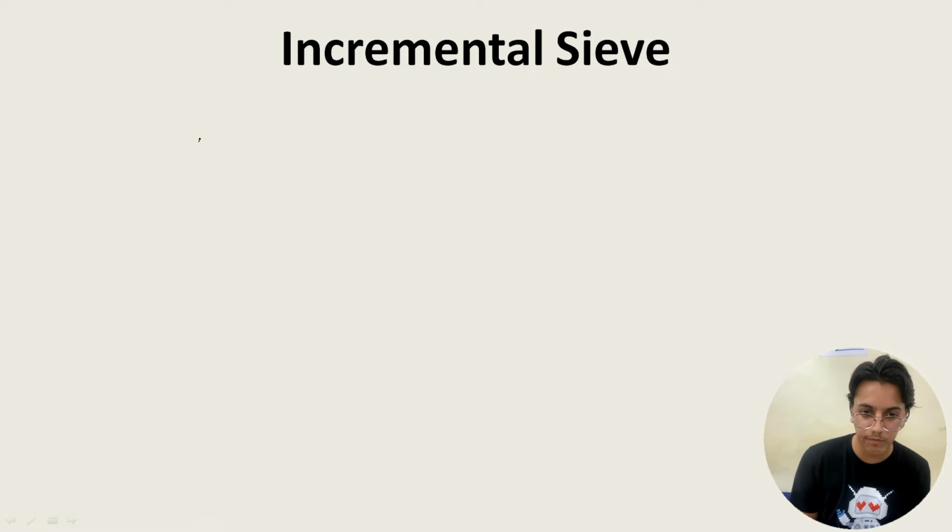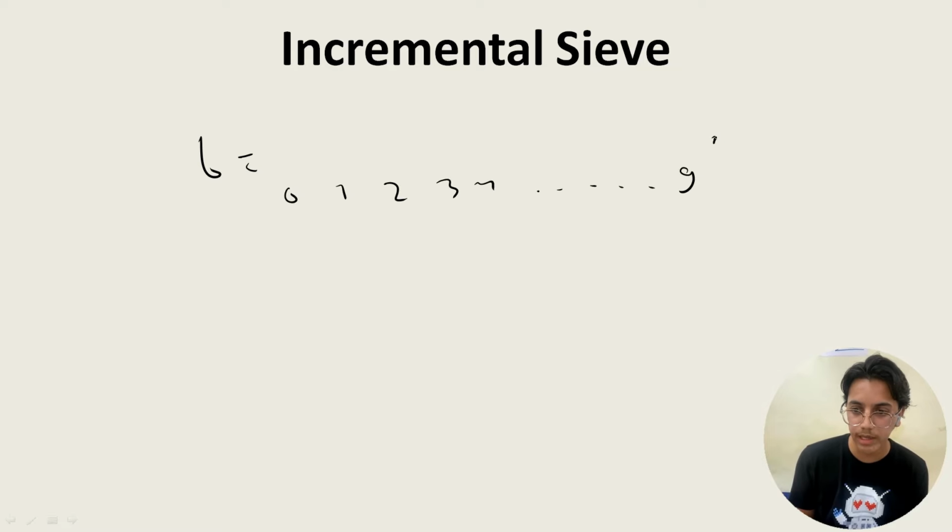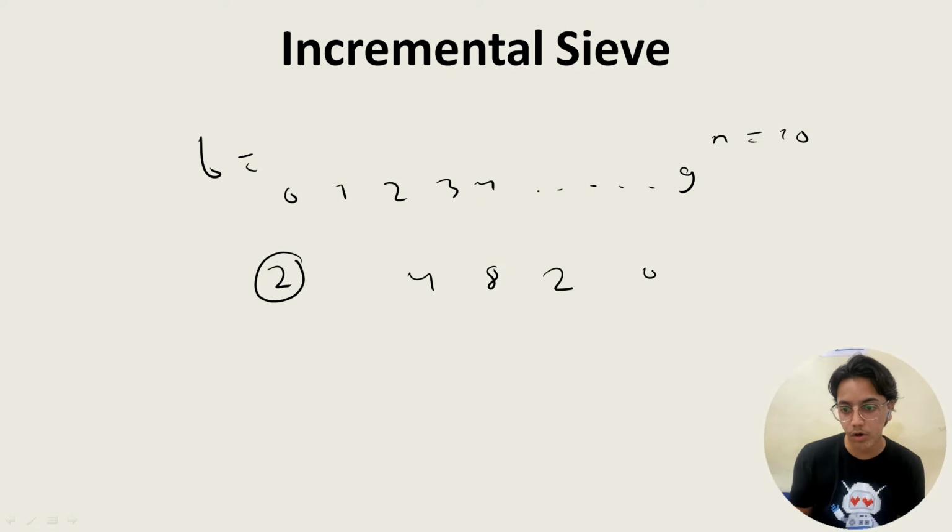Just what we do over here, we create a boolean array in the simple sieve. So in simple sieve, the boolean array considers 0, 1, 2, 3, 4, all the indices up to a variable n equal to 10, so 9 over here. So it also considers the even numbers. And note the point, the only prime number that is even is 2. So why do we need to consider 4, 8 again and again, if we are sure that the only even prime number is 2 and the rest of the primes are all odd numbers?